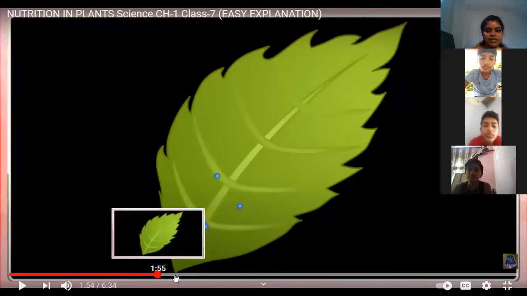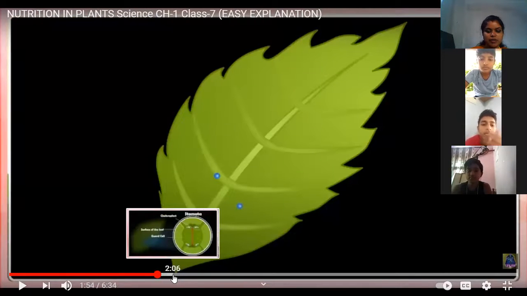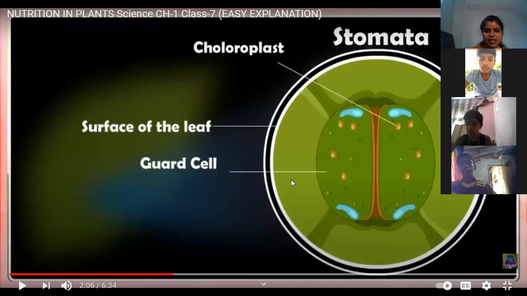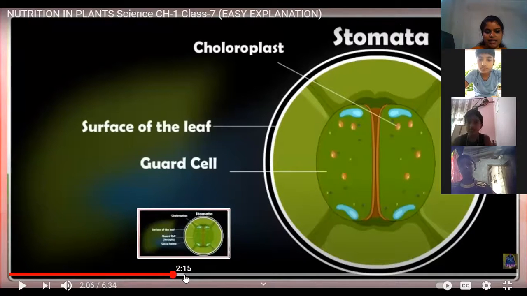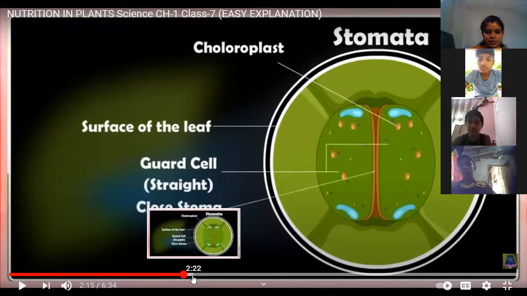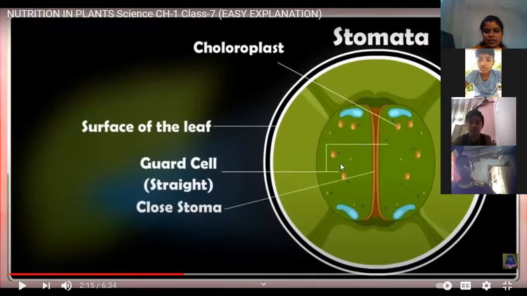Okay, then here we already taught about stomata, and this is the structure of stomata. There is a guard cell present here. The tiny pores present on the surface of leaves are called what? Stomata. And they are surrounded by the guard cells like this. Here you can see a closed stomata and an open pore.